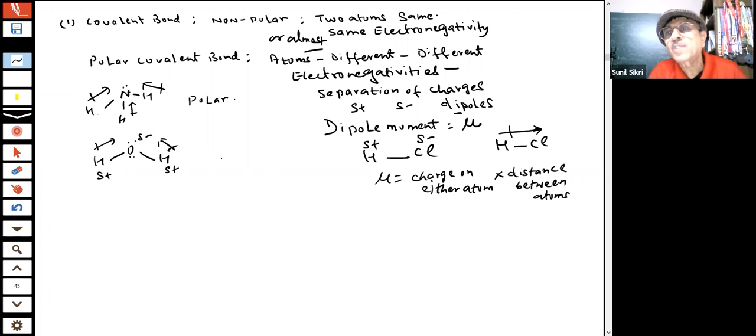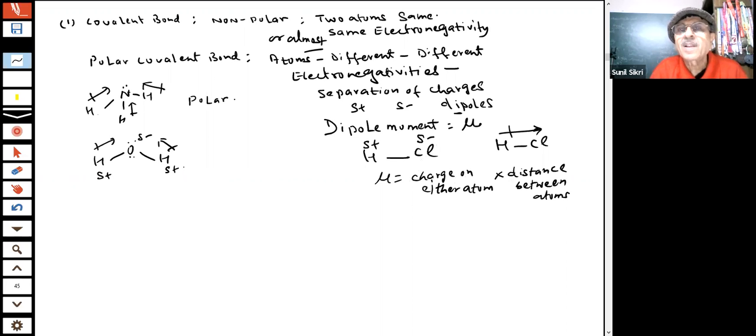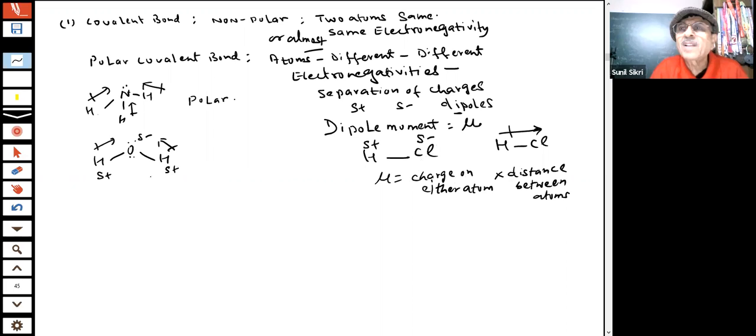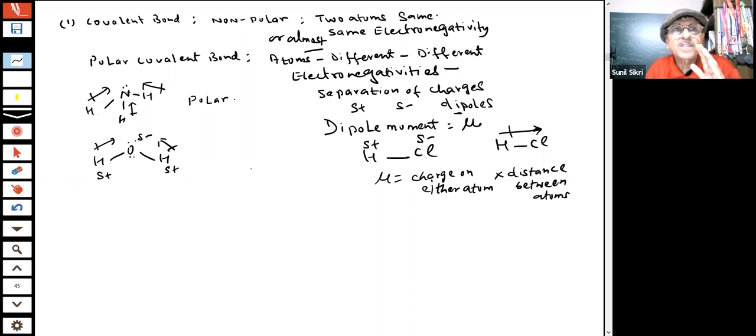In the books they have calculated these values, charge into distance, and on that basis we say the molecules are polar. These are all examples of polar covalent bonds, students. You can take other examples. Everywhere atoms have different electronegativity, there will be polarity in the bonds.